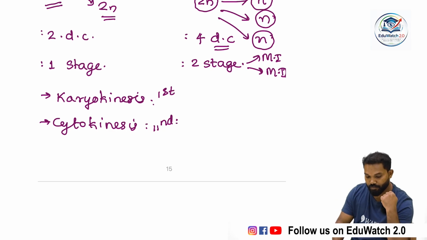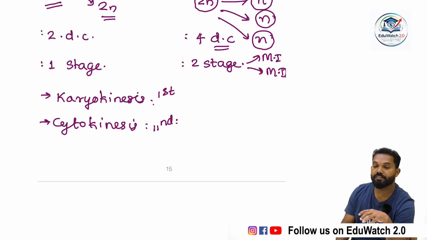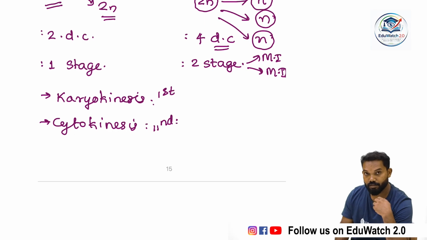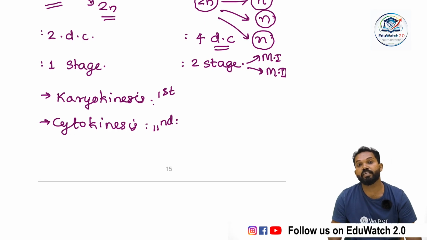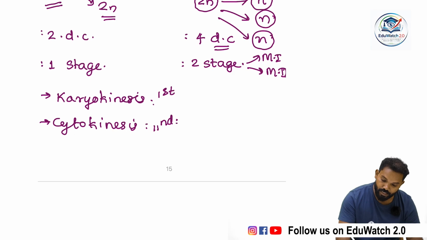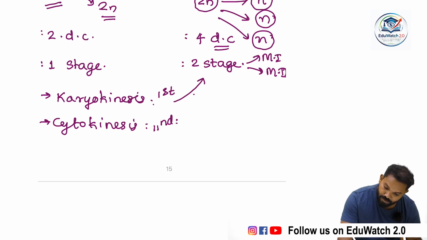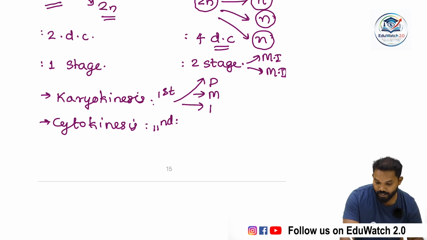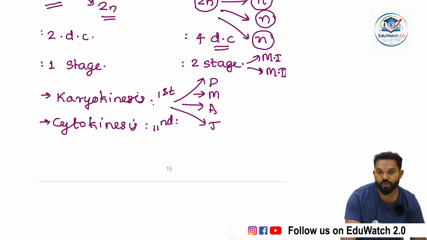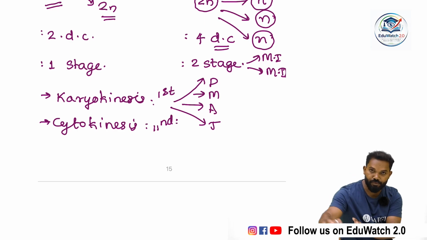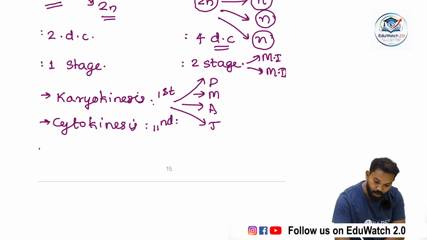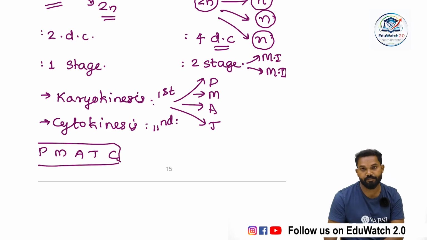In the case of mitosis or meiosis, the first step is karyokinesis. Karyokinesis is a more complex process than cytokinesis, and it consists of many substages also. Karyokinesis is divided into 4 substages: prophase, the next one is metaphase, followed by anaphase, then telophase. That is the sequence of mitosis: prophase, metaphase, anaphase, telophase and cytokinesis.